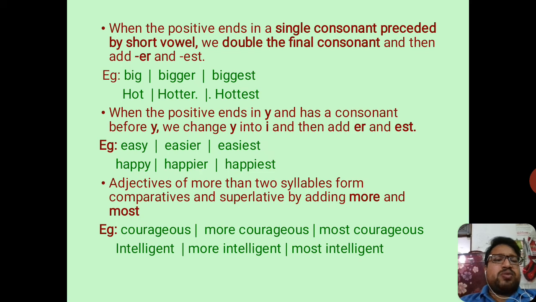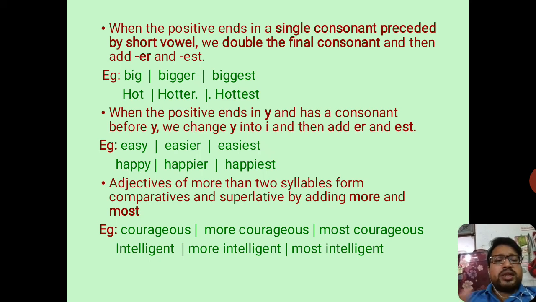The adjectives of more than two syllables. Now what are syllables? One of the common confusions is what syllables are. Syllables are the basic, smallest units into which a word is broken in terms of pronunciation. For example, courageous can be broken down into syllables, for example, ka, re, ji, yes. So there are 5 syllables if you count.